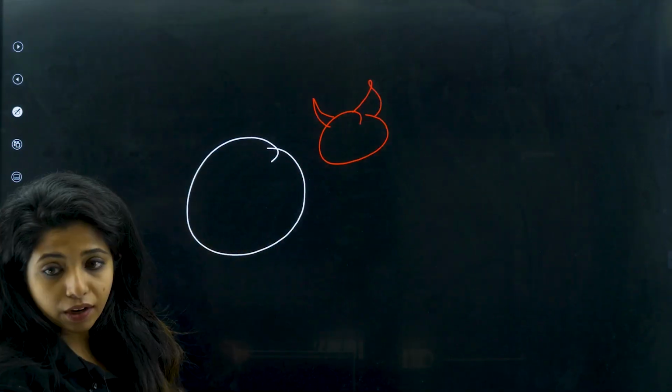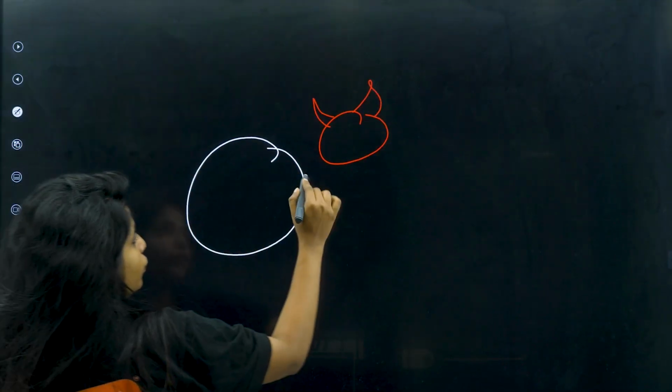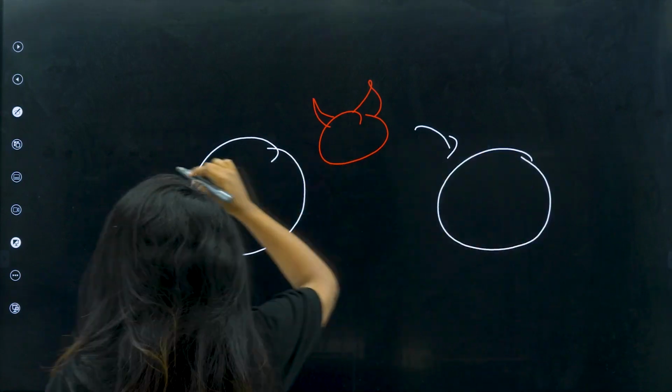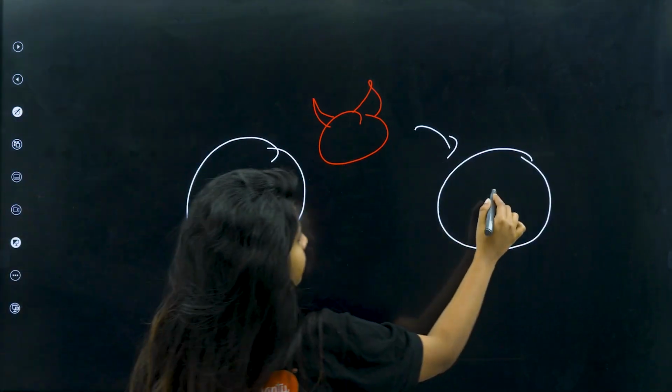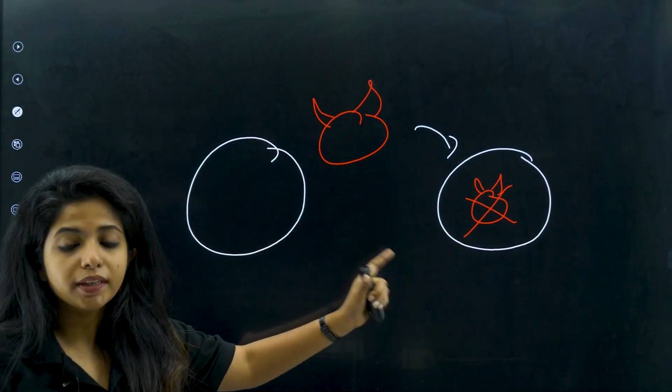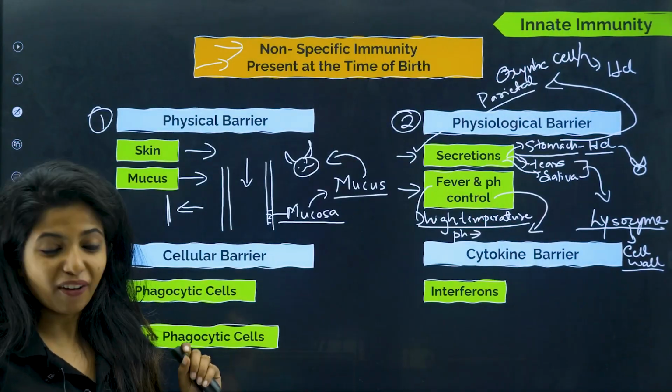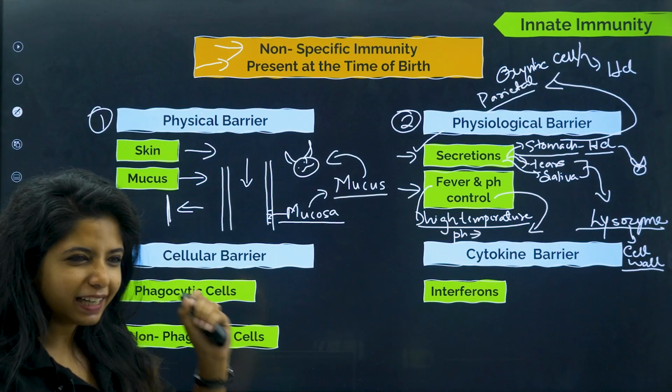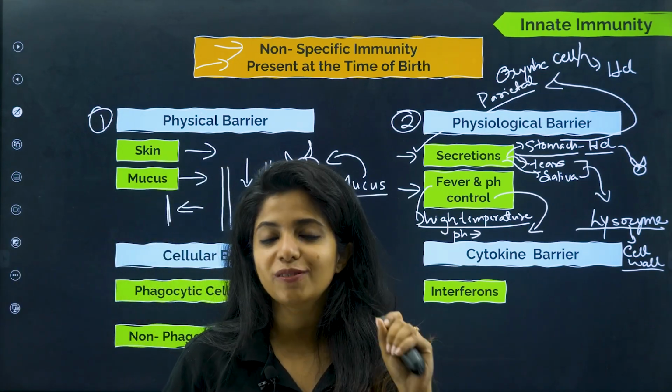This particular cell will slowly engulf this pathogen inside it and then later kill it. So these types of cells are known as phagocytic cells.